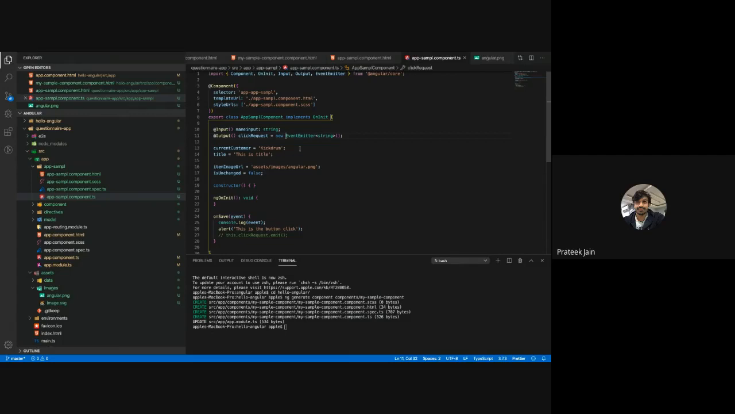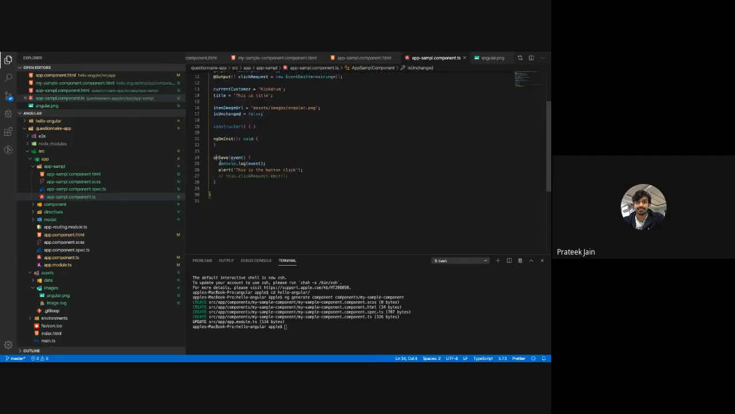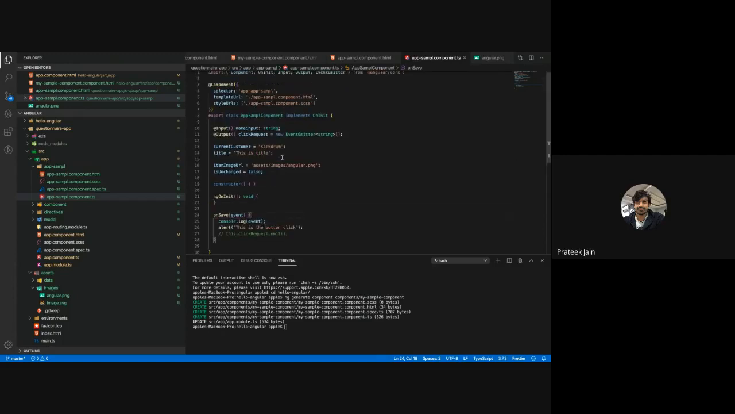I will be a little slower here right now. What we did till now, we passed the data from the TS file to the HTML file by using these variables. That is called interpolation or property binding. We pass data from HTML to the TS file by using event binding, and that is what is on the save button.